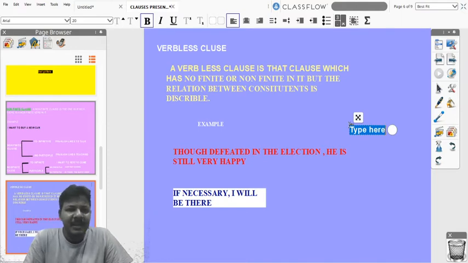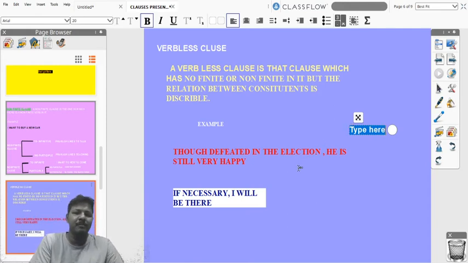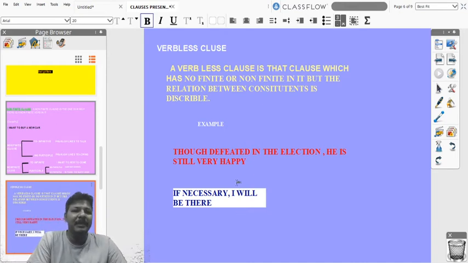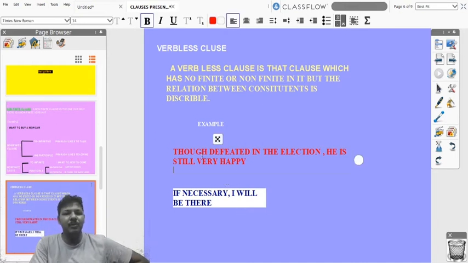Verbless clause. Here a verbless clause is that clause which has no finite verb and no non-finite verb in it, but the relation between the constituents is describable. For example, if necessary I will be there. Here there is no finite verb or non-finite verb, so it becomes a verbless clause. Basically a verbless clause results from the ellipsis of the be verb, friends. For example, though defeated in the election, he is still very happy.